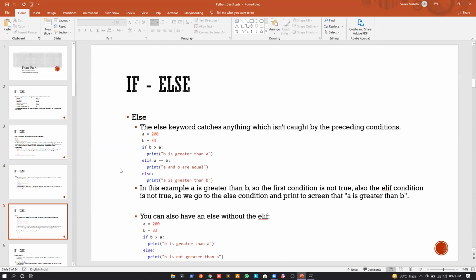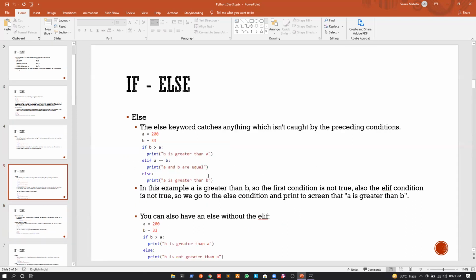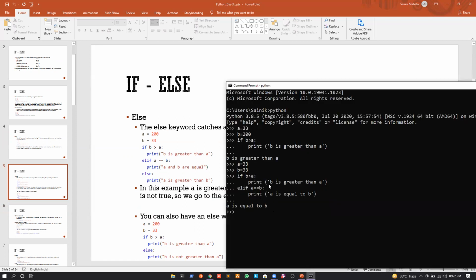Now, what's the else? Let us understand. What does the else statement say? The else keyword catches anything which isn't caught by the preceding conditions. So it may happen that whenever we're writing this program, if the first condition does not work, we will go to the second condition. If the second condition also does not work, then we will have to go to a third condition, which says, okay, if the first two conditions are not working, no worries, come to me. I will execute the statements that I have within my scope. That's the only function of the else statement, right?